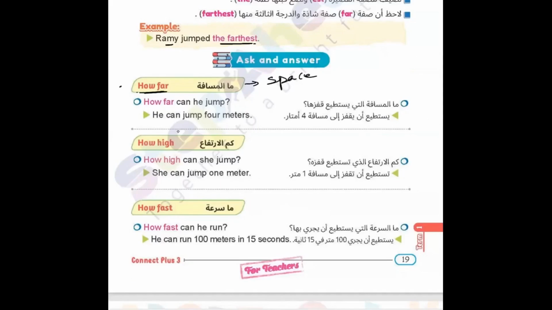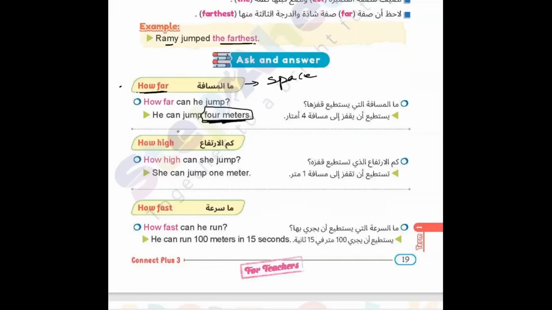How far can he jump? He can jump 4 meters. Okay, so he's speaking about the distance, how far he can jump. So he jumped 4 meters. Here I can mention in this answer the distance or the measurement for this.